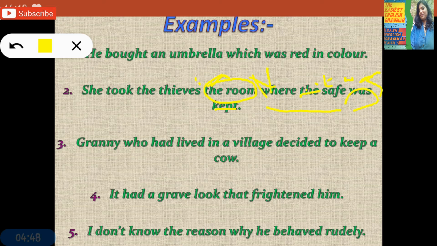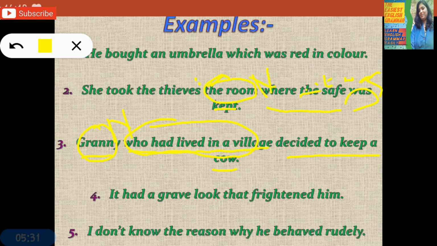Adjective clause. Granny, who had lived in a village, decided to keep a cow. Now Granny decided to keep a cow is main clause, giving us complete meaning. But who had lived in a village doesn't give us complete sense. Who had lived in the village? Granny. So this is subordinate clause telling us about this Granny, and Granny is noun. The word or the phrase or the clause which tells us something more about noun is adjective clause. So it is adjective clause.